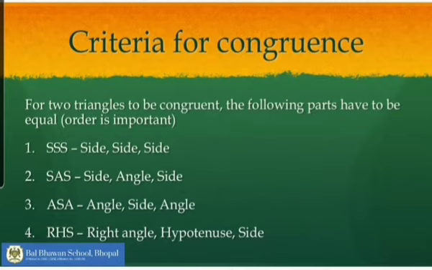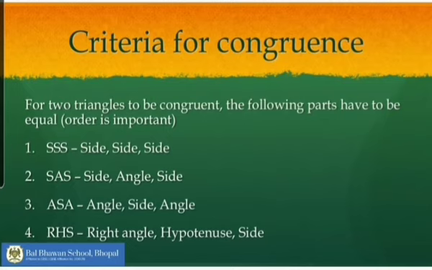The criteria for finding that two triangles are congruent, we are going to study with four different congruencies. First one is SSS, that is side, side, side. That means all three sides of one triangle will be equal to all three sides of the other triangle. Second is SAS, which is side, angle, side. That means two sides and the included angle of one triangle will be equal to two sides and the included angle of another triangle. The third congruency is ASA, which says the two angles and the included side of one triangle will be equal to two angles and the included side of another triangle.